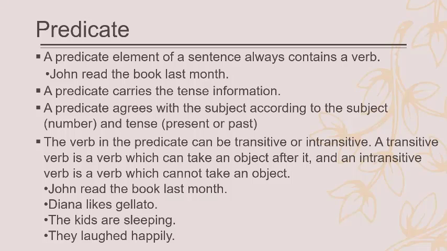Diana likes gelato. So likes is the predicate and gelato is the object. So this one is a transitive verb. The kids are sleeping. This one is intransitive because it doesn't have an object. They laughed happily. This is in the past tense, and here it doesn't have an object, and therefore it's intransitive.